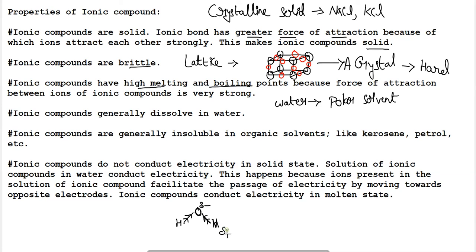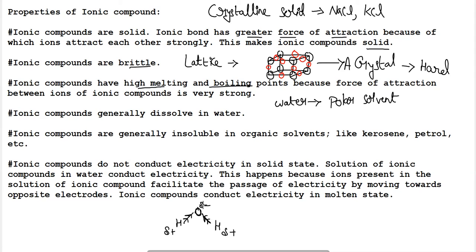Opposite to that, a small positive charge will be attained by the hydrogen atoms, and this phenomenon is possessed by each molecule of water. So it will behave as a polar compound.